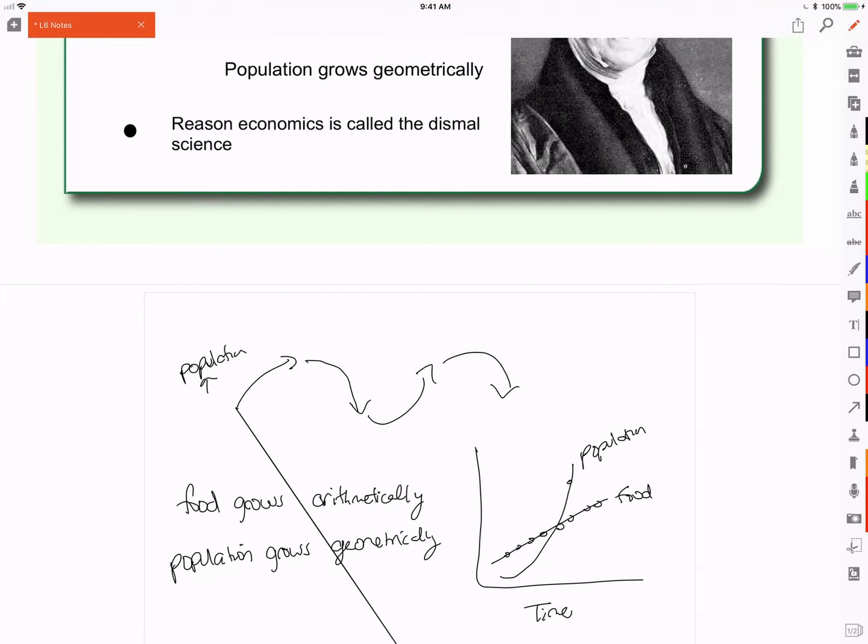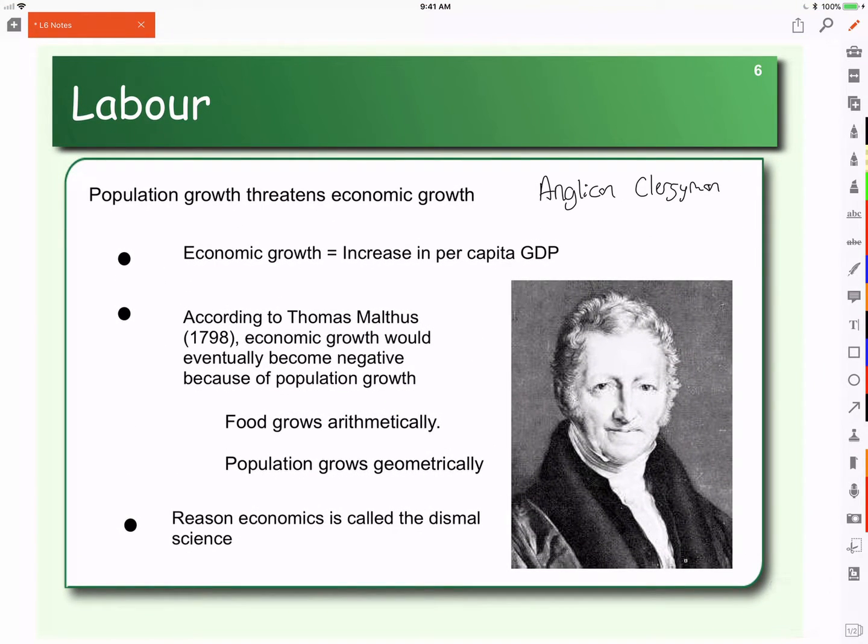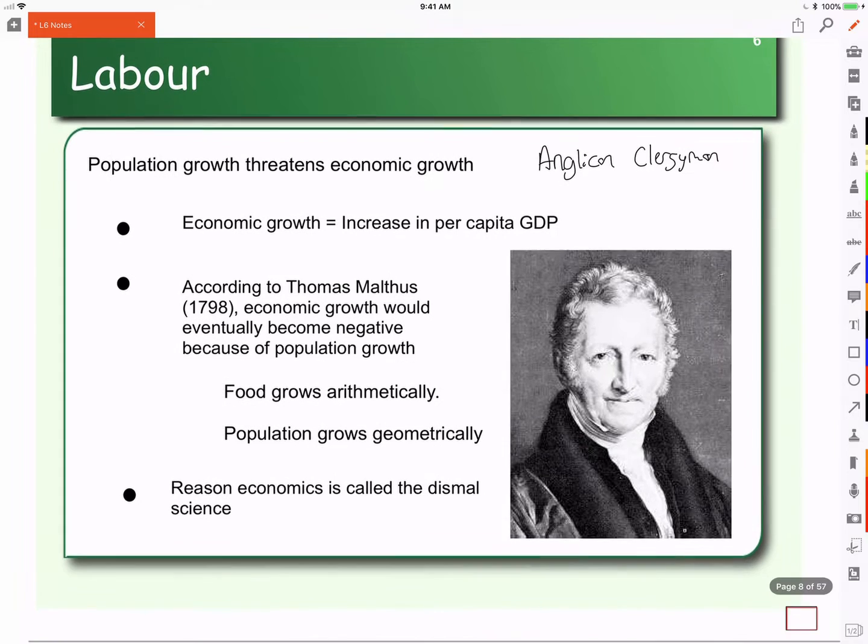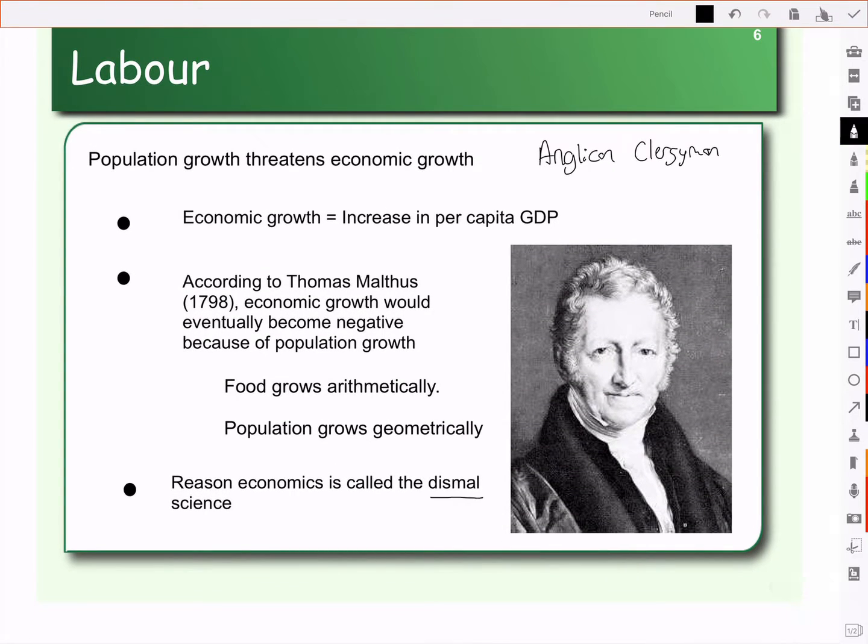So because of this, we can never really have economic growth. And because of this idea, economics has gotten known as the dismal science, right? It's sad and depressing because we're never going to be able to get this sustainable growth.